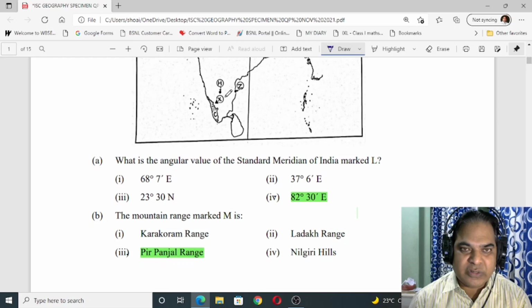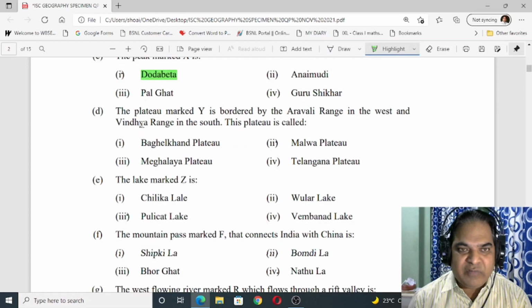Okay, now next one, the plateau marked Y is bordered by the Aravalli range in the west and Vindhya range in the south. This plateau is called. So first of all let us see the map once again. Y, where it is marked, you can see here this is the one. Okay, Y. So what it is called? So you can see, so this plateau is called Malwa Plateau. Okay, so this plateau is called Malwa Plateau.